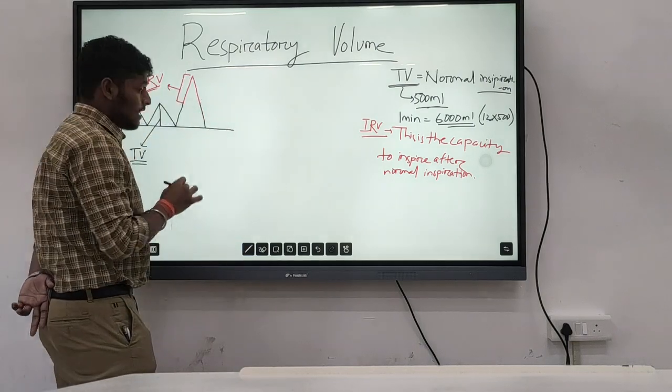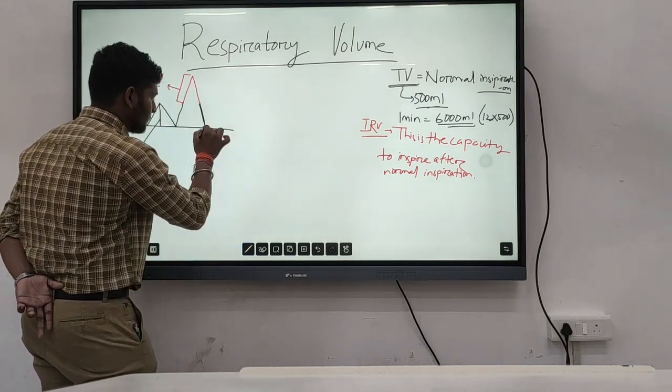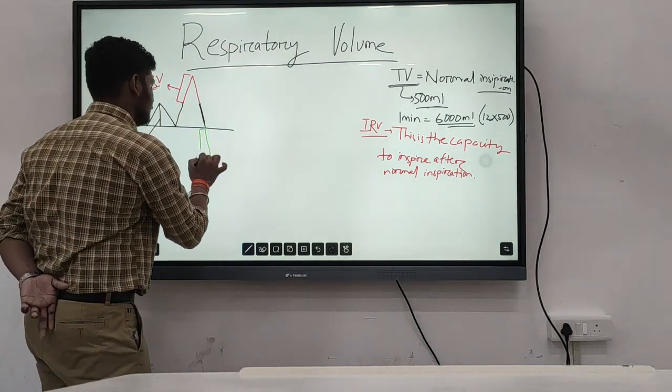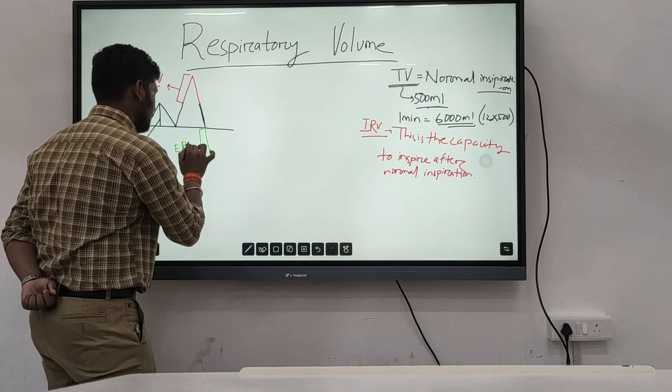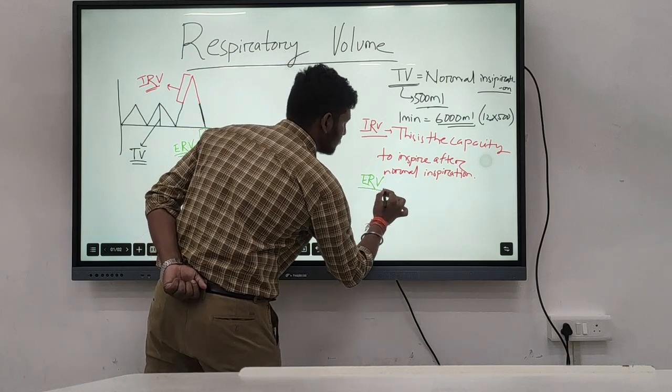After normal expiration, the amount of air that we are exhaling more is known as the ERV, the expiratory reserve volume. What is this?